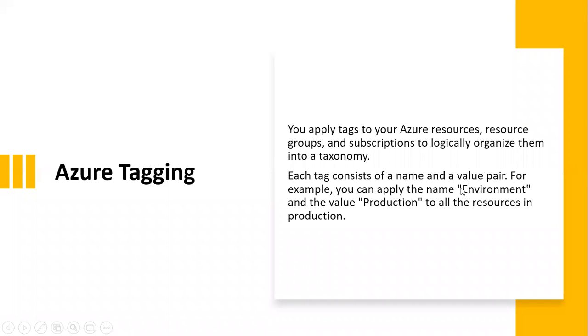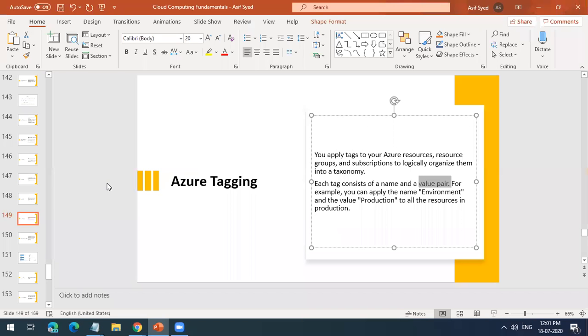I create a name called environment, and I give value pair as production, testing, UAT, and development. I can tag that. Tagging will not enforce any policies or restrictions. It only helps you see what is happening, where this resource belongs to. It only gives you billing sense at that tag level.